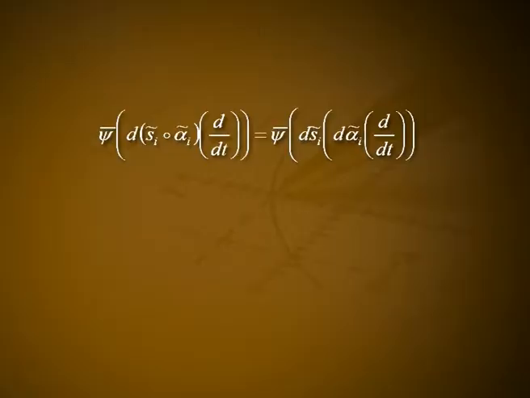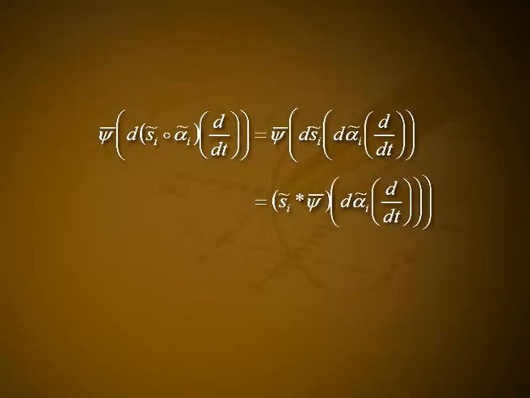Then ψ̄ composed with dψ̃∘α̃ᵢ/dt is equal to ψ̄ dψ̃ dα̃ᵢ/dt, which is equal to ψ̃* ψ̄ dα̃ᵢ/dt, which is equal to ψ₁ dα̃ᵢ/dt, which is equal to 0, since α̃ᵢ is horizontal. Hence, S̃ᵢ∘α̃ᵢ from the closed interval [a,b] to S(S²)